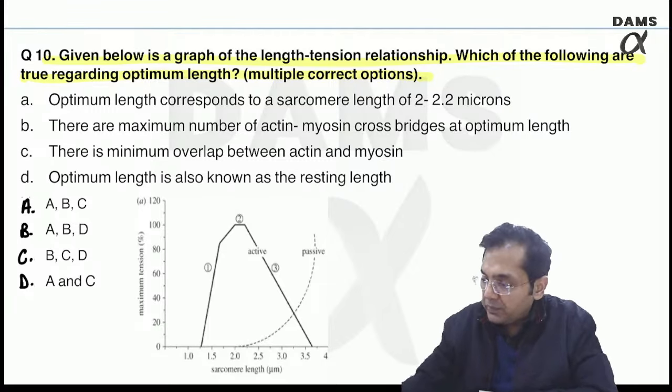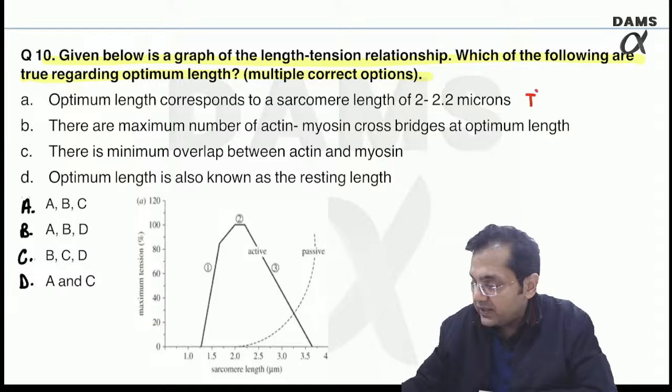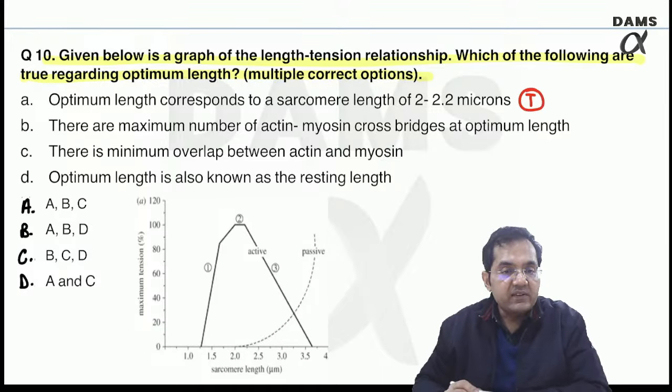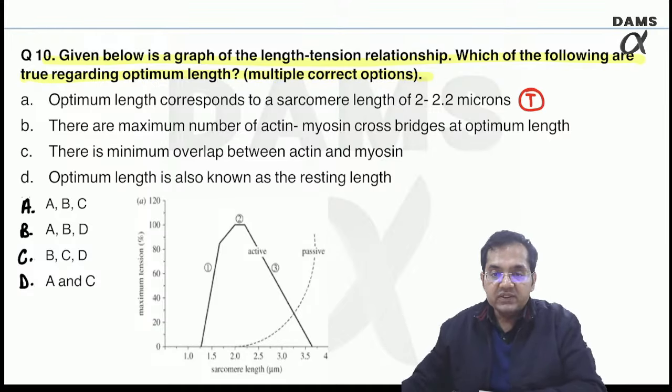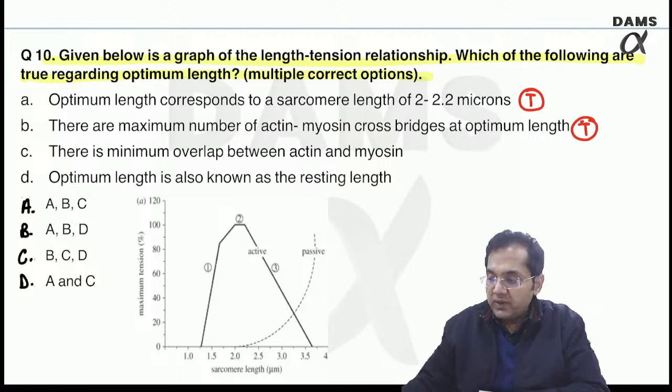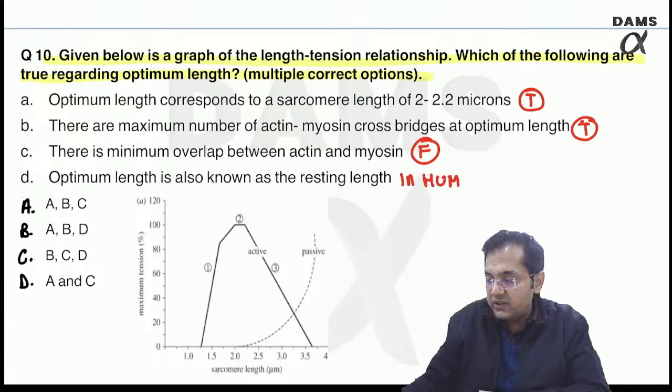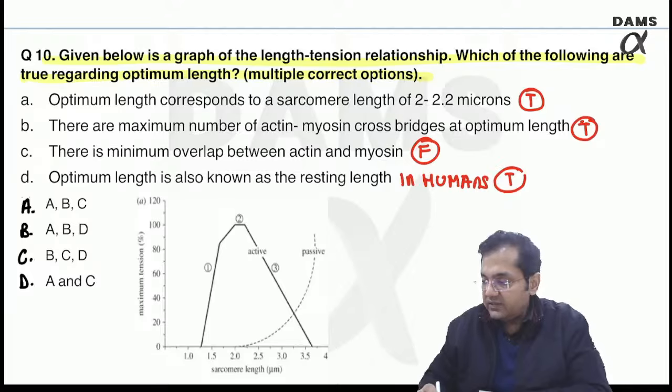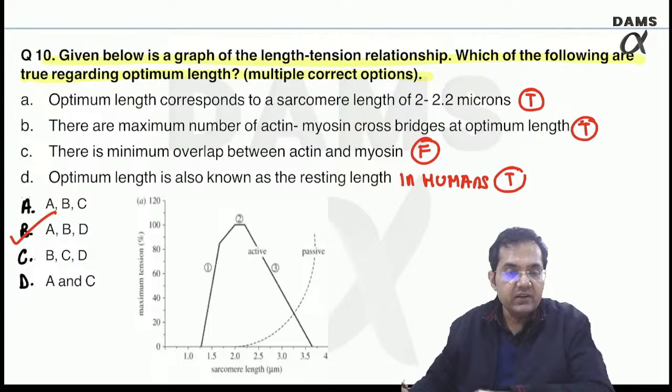So optimum length corresponds to a sarcomere length, absolutely true. There are maximum number of actin-myosin cross bridges at optimum length. This is also true. There is minimum overlap. This is false. Optimum length is also known as resting length. Yes, but only resting length is the term used in the humans. So this is also true. So the correct ones are A, B and D. This is the correct answer.